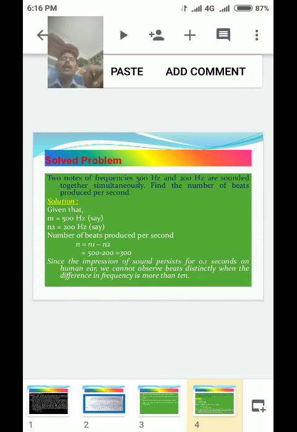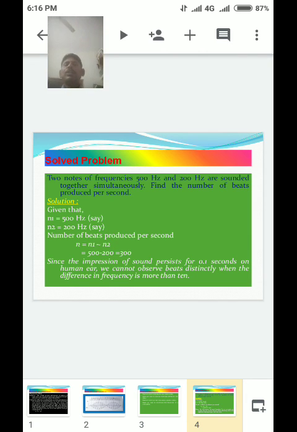Already, beats means n is equal to n1 minus n2. n1 is 500 Hz, minus n2, which is 200 Hz. Hz means frequency in SI units. So n is equal to 500 minus 200, which is equal to 300. Answer is 300.